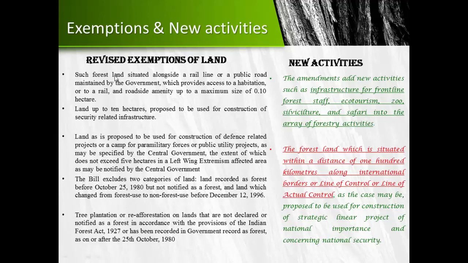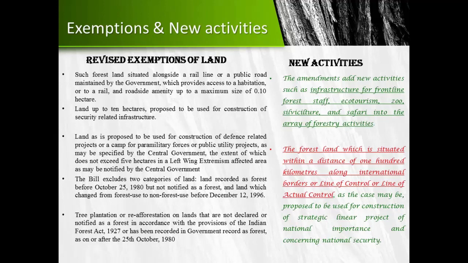Those forested lands which are alongside a railway line or a public road which is maintained by the government, and which provides access to a habitation or to a road and roadside amenity, up to a maximum of 0.10 hectare. So even if it is a forest land, if it fulfills this criteria, then that land will be